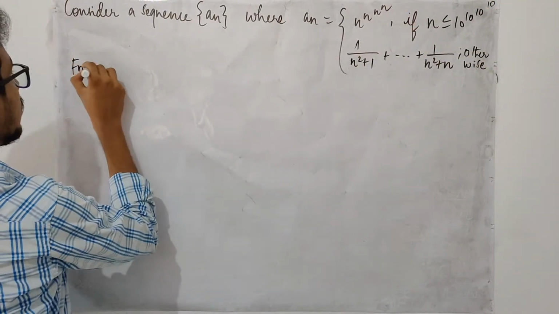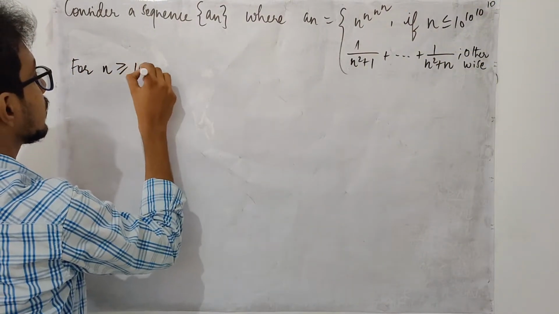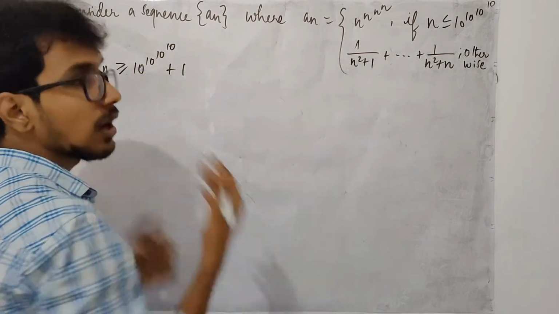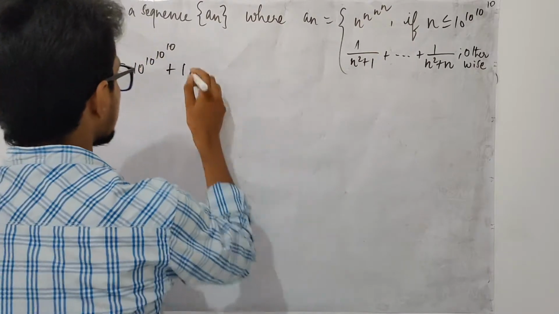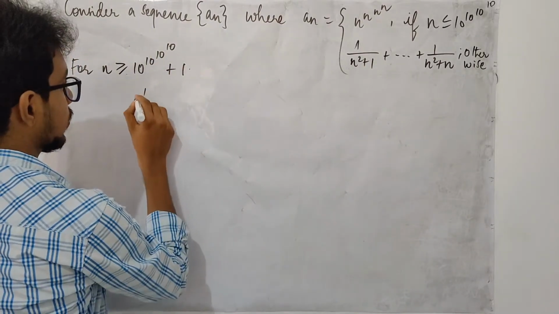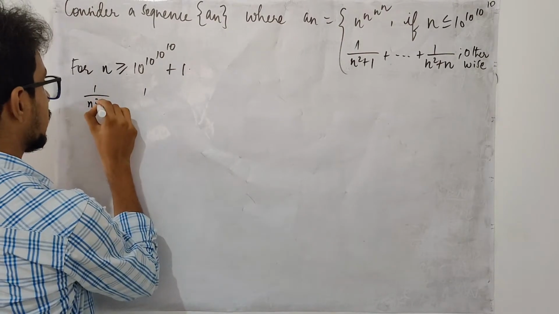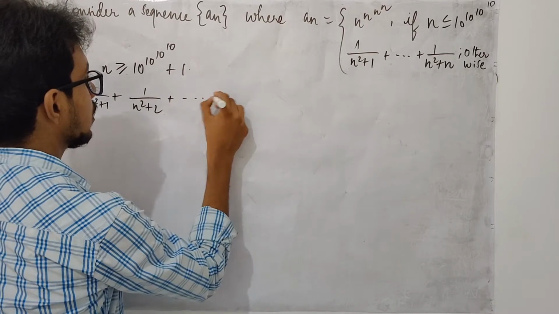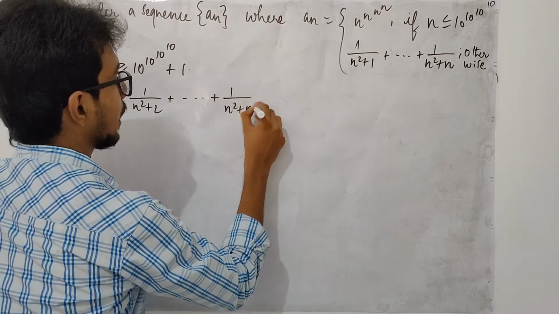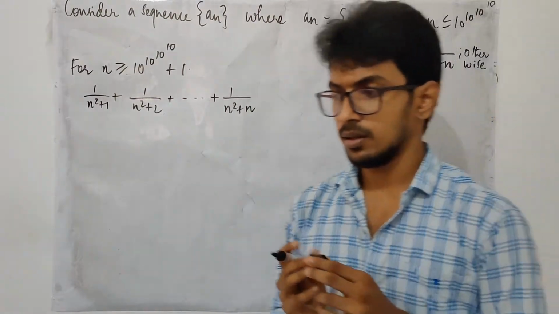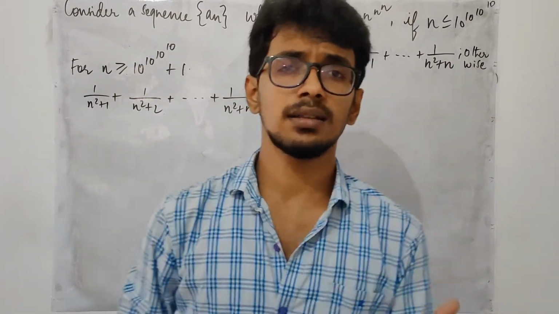So for n bigger than or equal to 10 to the power 10 to the power 10 to the power 10 plus 1, we are going to talk. Consider this term, that is 1 upon n square plus 1 plus 1 upon n square plus 2, and it goes till 1 upon n square plus n. Here in the sum we have n terms. Among these n terms, which is larger and which is smaller?